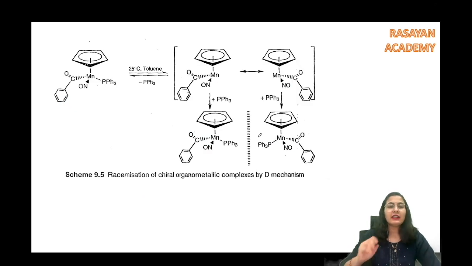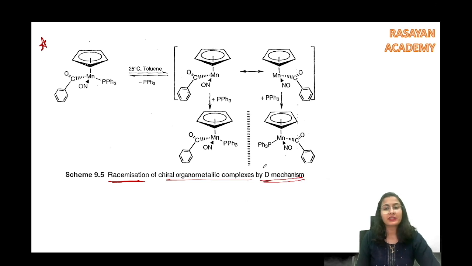Okay. I saw a good reaction in the book and I thought I should take this. It is showing you that racemization is also possible for chiral organometallic complexes by a dissociation mechanism. This D is for dissociative. We never thought about this: what if the questioner is asking what happens if a chiral organometallic compound is reacting? See, this manganese is chiral because it has all 4 different groups.